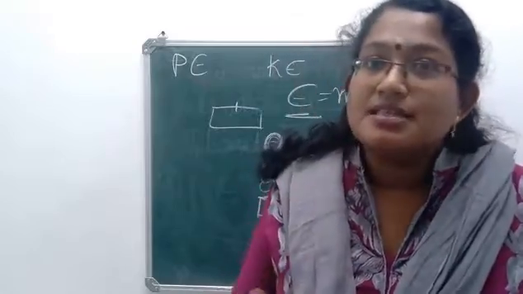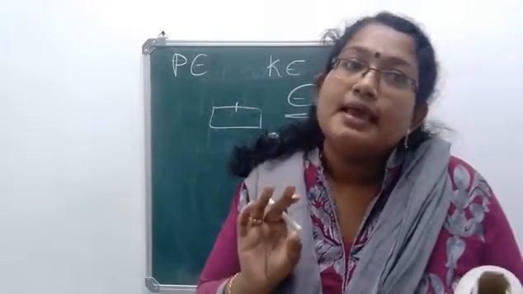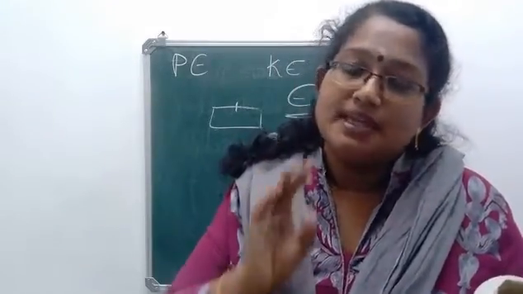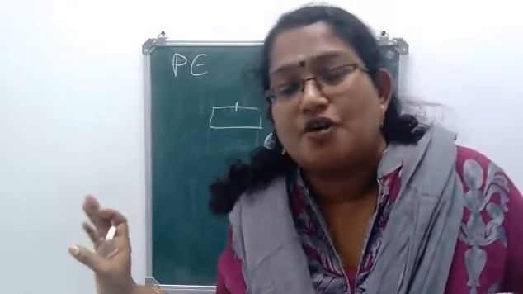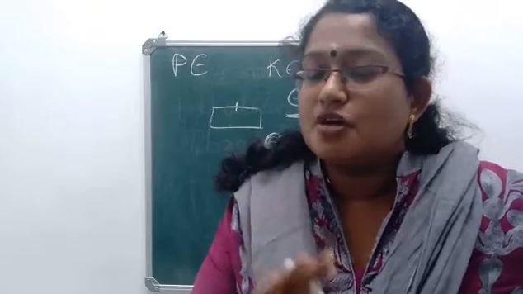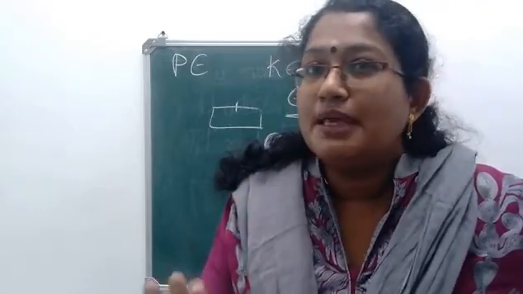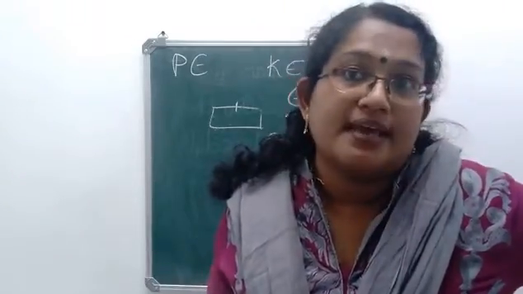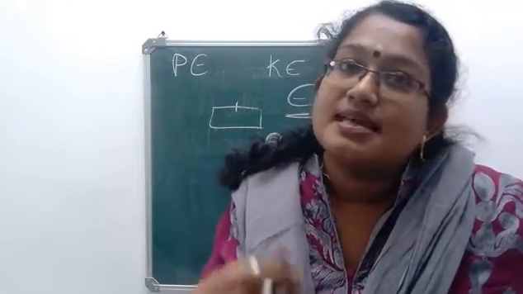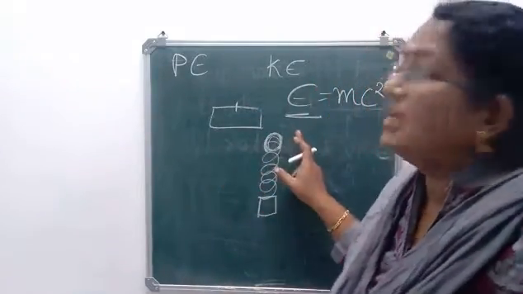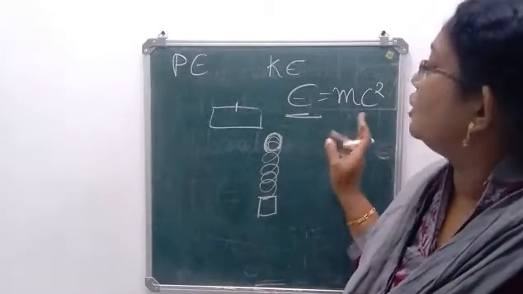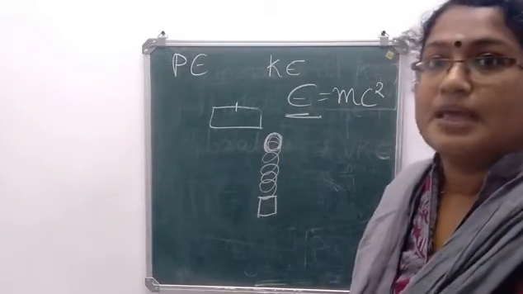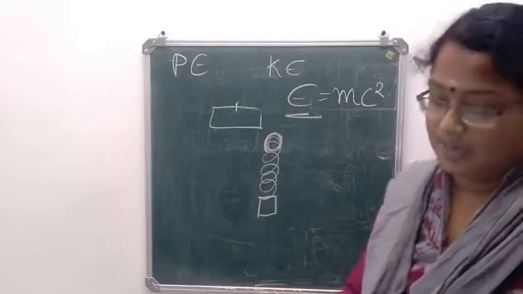In all these, the sum of the masses of the reactants will not be equal to the mass of the products. Some part of the mass gets converted to energy according to Einstein's mass energy relation, E equal to mc square. Okay, and that is the energy which we are getting.